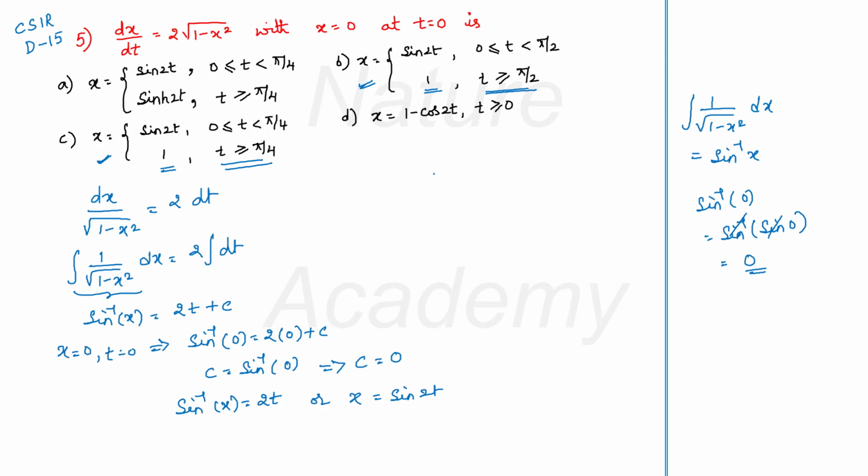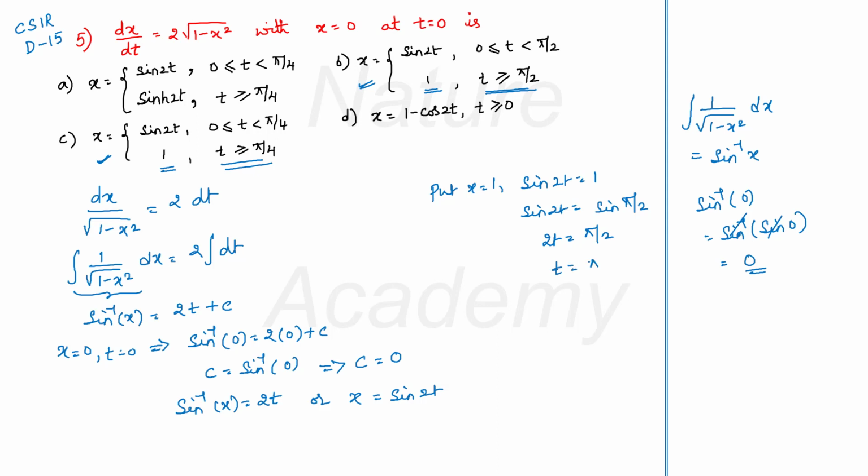Now, you have x is equal to sin 2t. That means you can put x is equal to 1. See, put x is equal to 1. You get sin 2t is equal to 1. So if your sin 2t is equal to 1, I can write 1 as sin pi by 2 because sin 90 is 1. I can cancel the sin from both sides and just take 2t is equal to pi by 2.